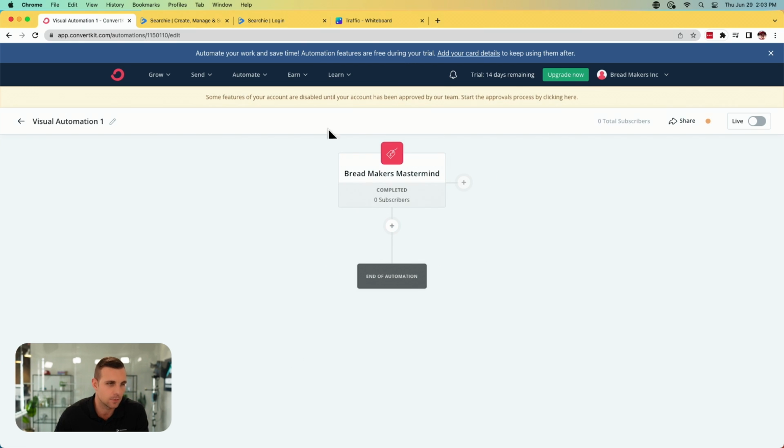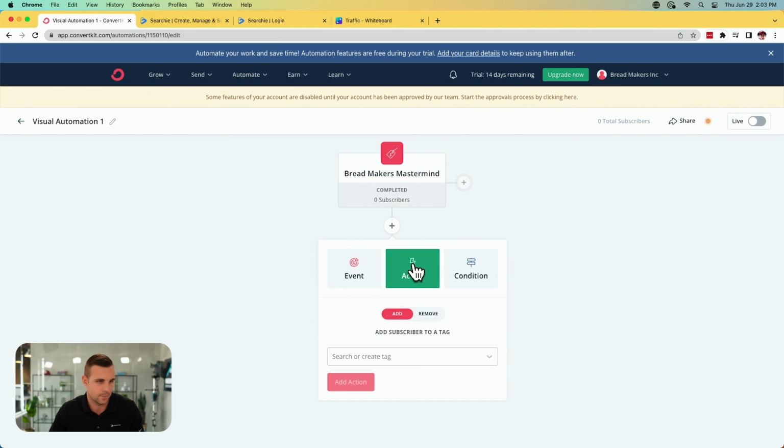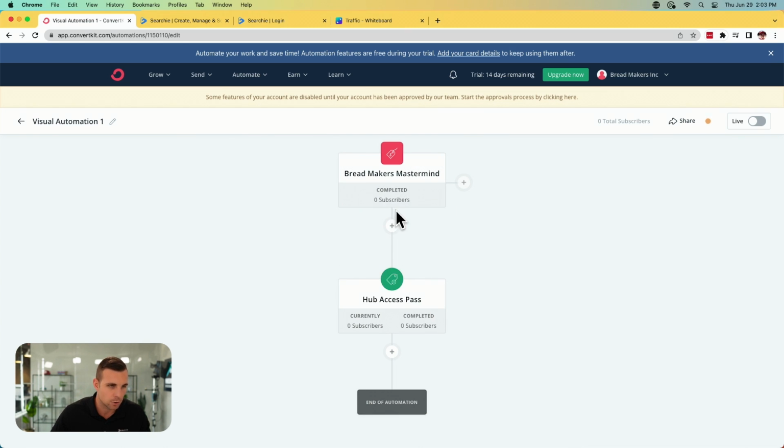Okay, so this is creating a thing that says if someone purchases this Bread Makers Mastermind, then this next step will happen. So what we want to do here now is add or remove a tag. Okay, so action, add, remove tag, and we are going to create Hub Access Pass, right? So this is going to be the new tag. So as soon as someone purchases this product on ConvertKit here, they are tagged with a Hub Access Pass. Now, why is that important? We're going to get to that in the next step here.